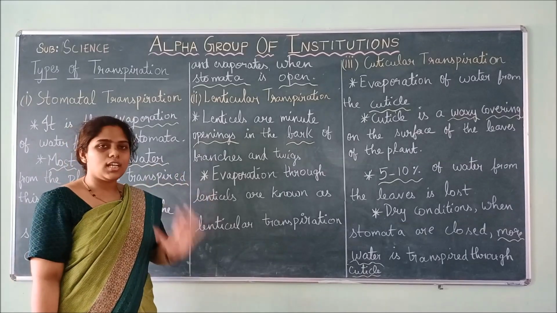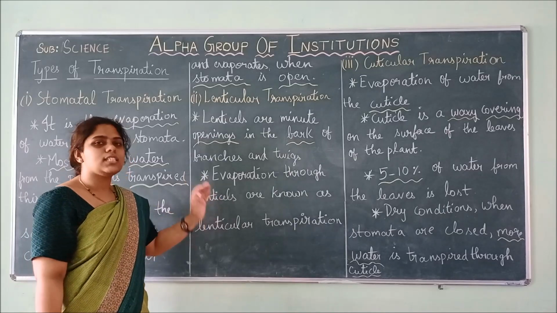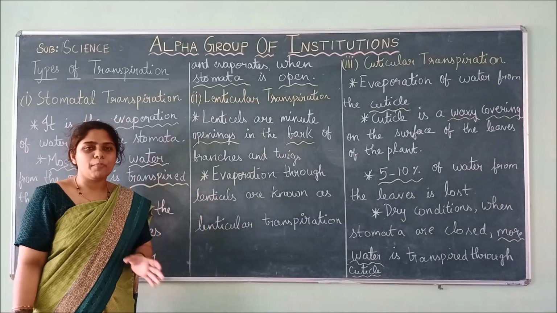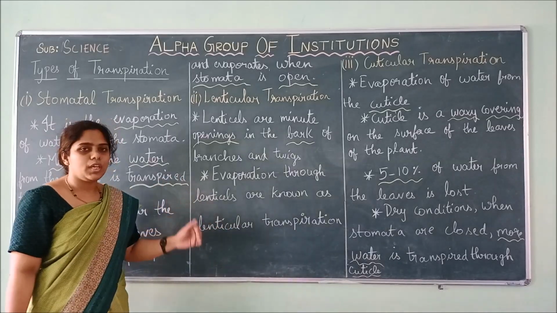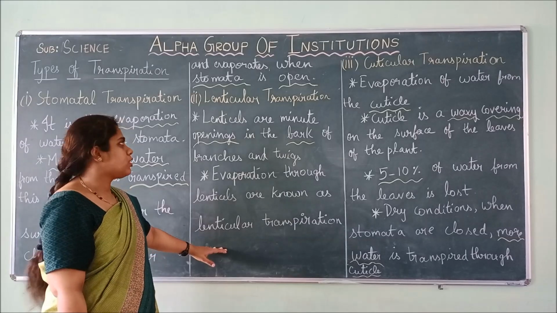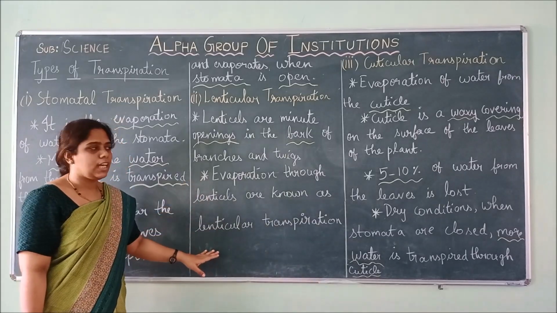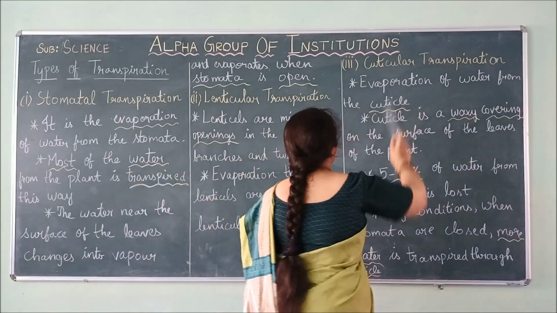So when evaporation of excess water occurs in the lenticels, when evaporation of water occurs in the branches, trunks or twigs, then it is known as lenticular transpiration. So this is the second type of transpiration. The third is cuticular transpiration.